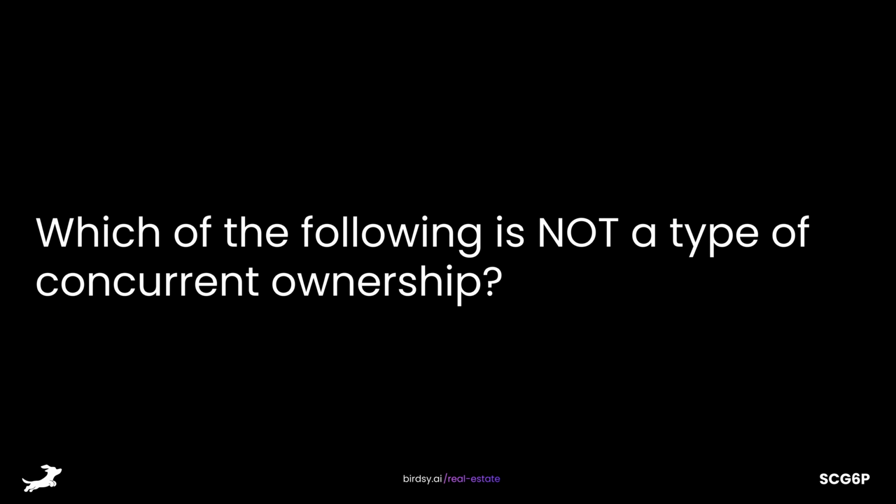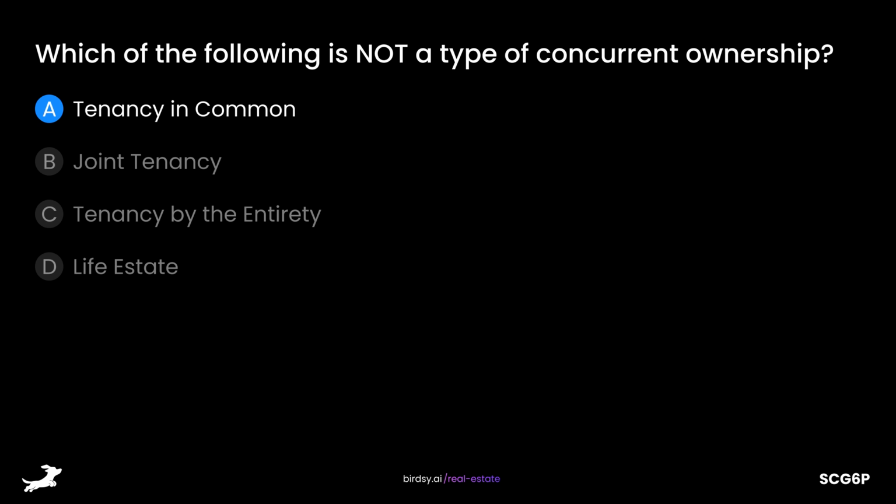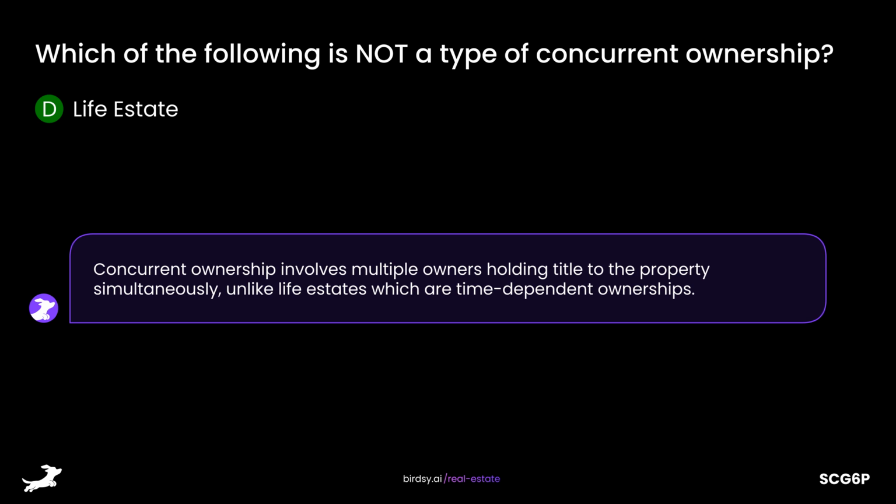Which of the following is not a type of concurrent ownership? Is it A. Tenancy in common, B. Joint tenancy, C. Tenancy by the entirety, or D. Life estate? The answer is D. Life estate. Concurrent ownership involves multiple owners holding title to the property simultaneously, unlike life estates, which are time-dependent ownerships.